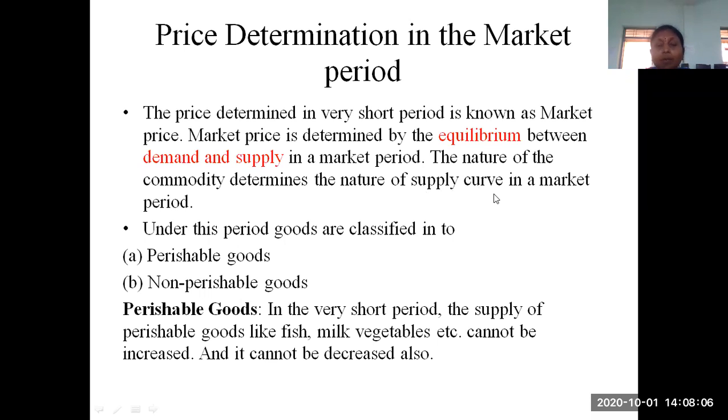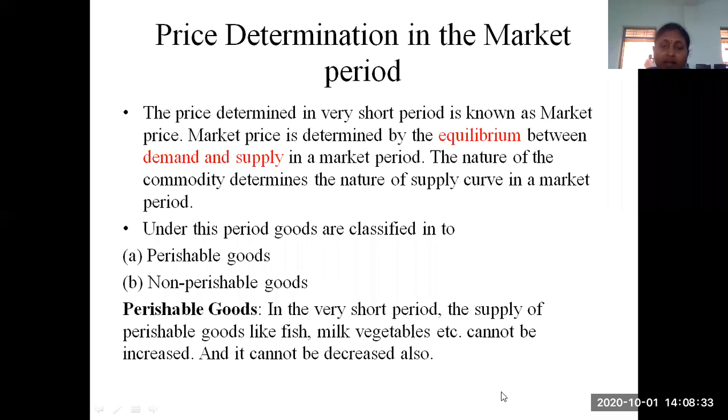Whatever the commodity we are selling in a perfect market, we are considering only a very short period. So how are we going to decide the price determination of a particular good in the very short period? Here the goods are divided into two parts. One is the perishable goods and the other is the non-perishable goods. We have discussed the perishable goods.